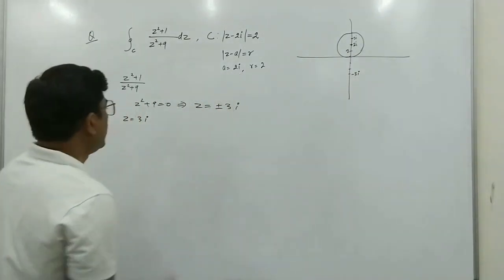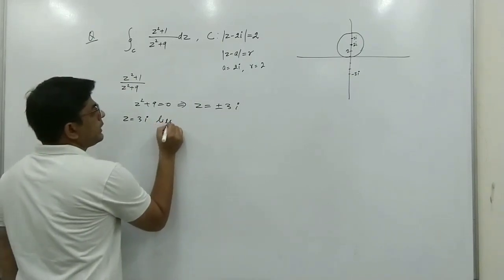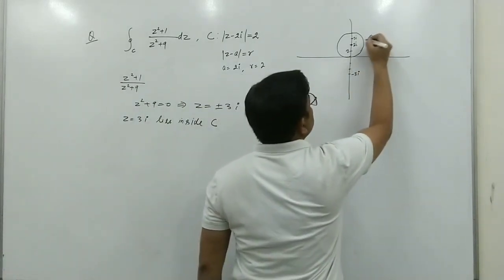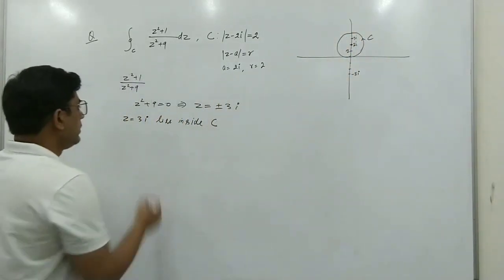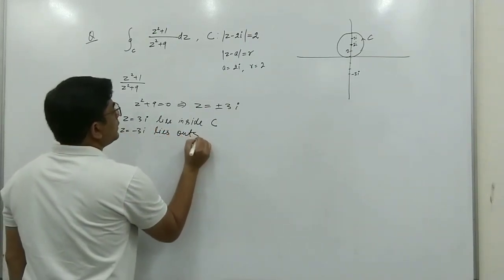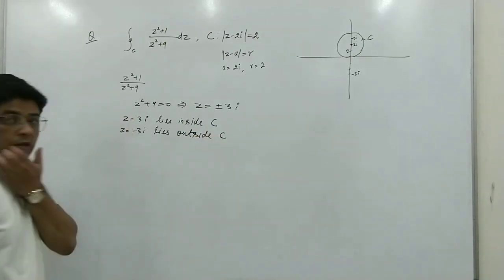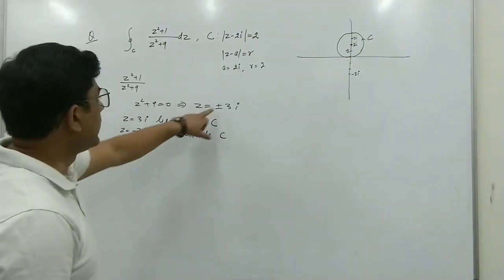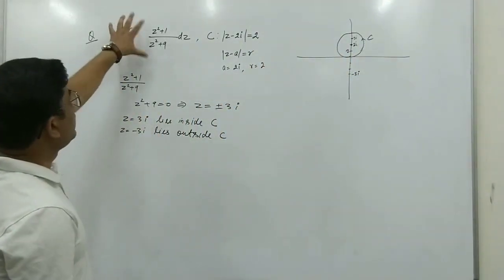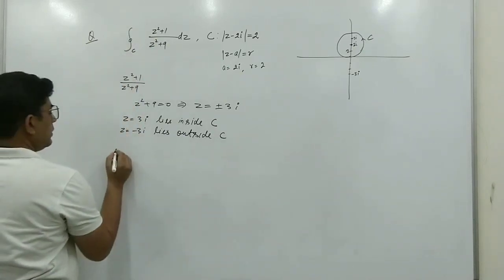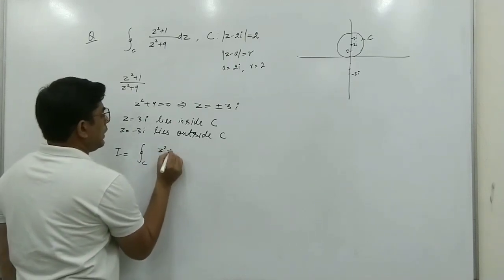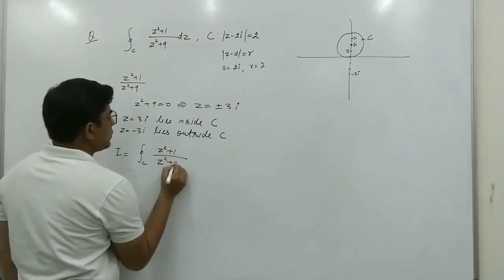So we can see that z equal to 3i lies inside this circle C, and z equal to minus 3i lies outside C. So there is only one point, z equal to 3i, which lies inside C. Now the given integral, suppose this is I, is equal to integral C (z square plus 1) upon (z square plus 9).